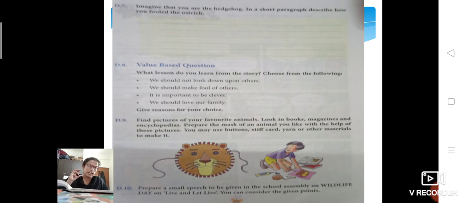Then, children, you have to prepare a small speech to be given in the school assembly on Wildlife Day and Live and Let Live. We know how nature is very important in our life, right, children? Nature doesn't mean only the greenery; even the animals are included in nature. So, live and let live. You can consider the given points: we share the same planet, we have no right to harm them. You can write down the small speech and send it to me.